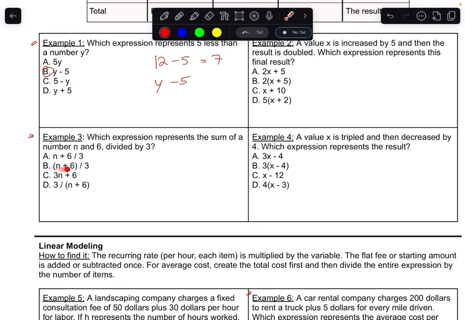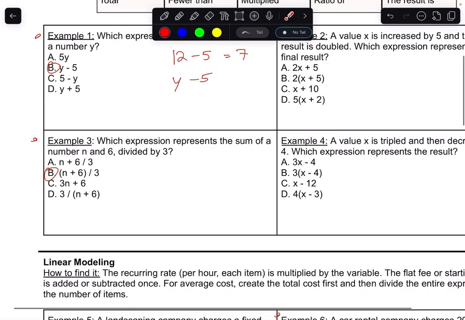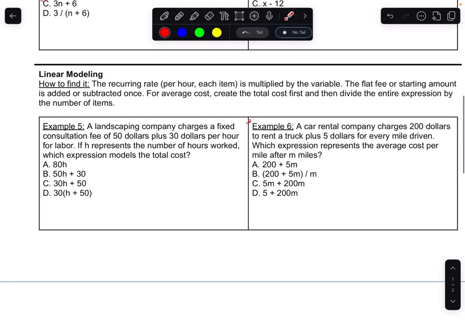So I would have to do this one, B, because they added them together first and then divided by 3, like I just did. Notice on A, the dividing by 3 is only with the 6. You need those parentheses to say this part's being added together, and then we divide by 3. Same idea for number 2 and number 4. So those are good questions to look at. And then it's a shorter video, totally fine.